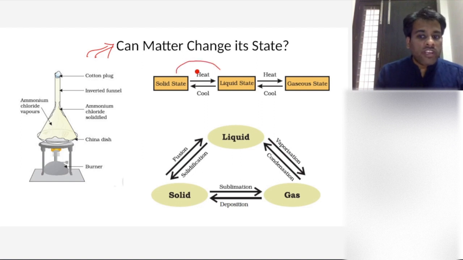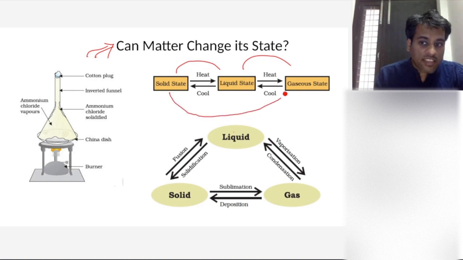Solid converting into liquid if you heat it, and liquid converting into gas if you heat it further, right? Solid can also go directly to gas, right? Solid directly going to gas is called sublimation, right? And liquid going to gas is called vaporization, and solid going to liquid is called fusion, right? Is this making sense? In physics, maybe you will study that there is a heat that is released when solid is converting to liquid, that is called the latent heat of fusion, right?